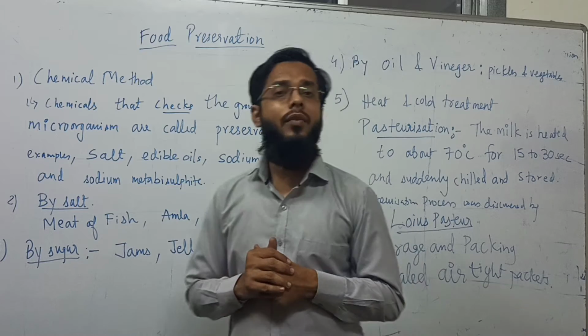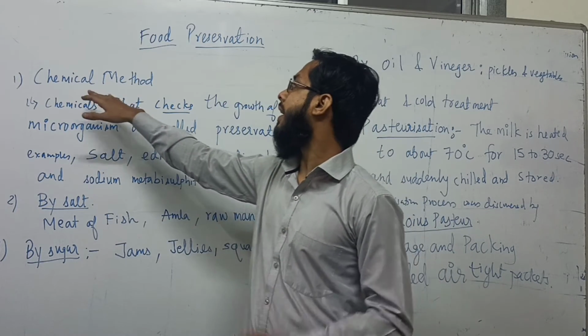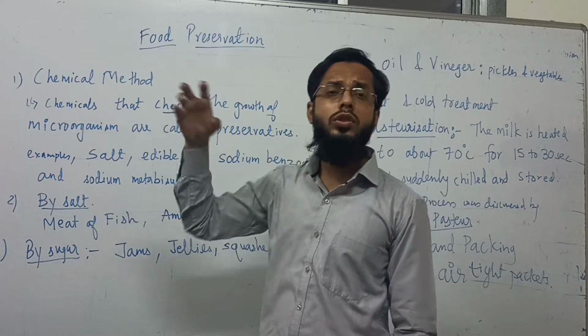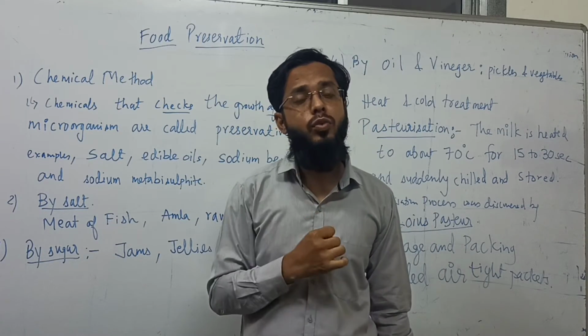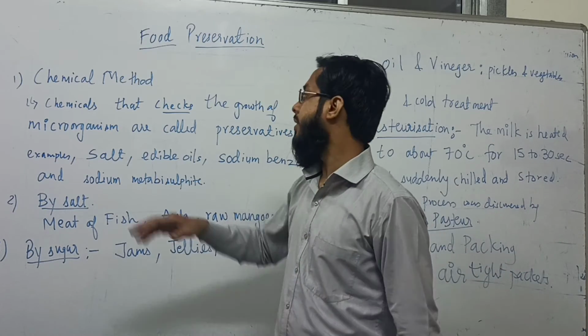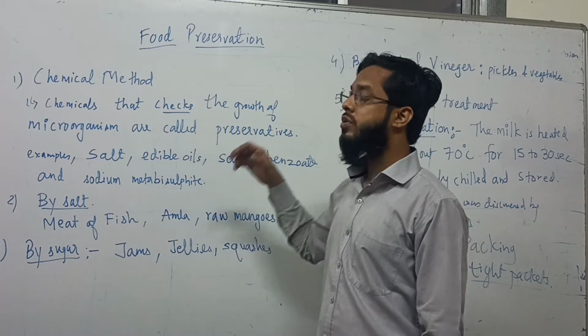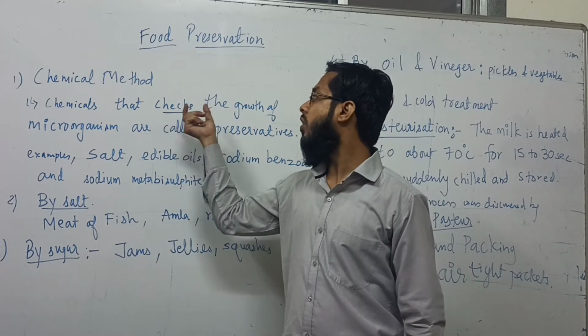So there are several methods for food preservation. We are going to see some methods, like chemical methods. Some chemicals are added in the foods to store them for a longer time. Chemicals that check the growth of microorganisms are called preservatives. Here you can see the word check.